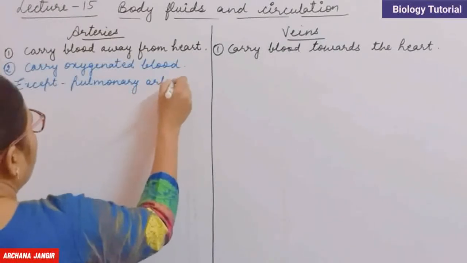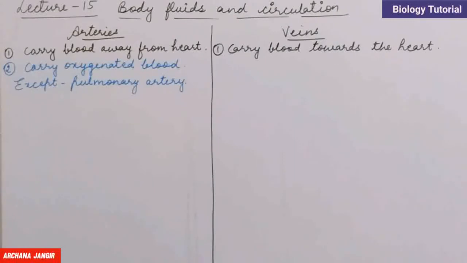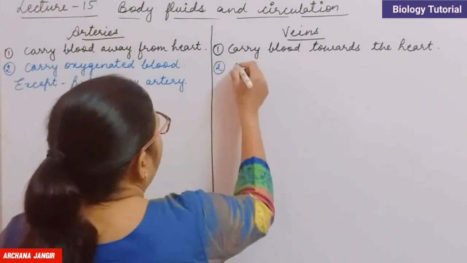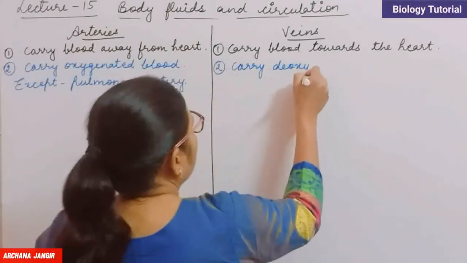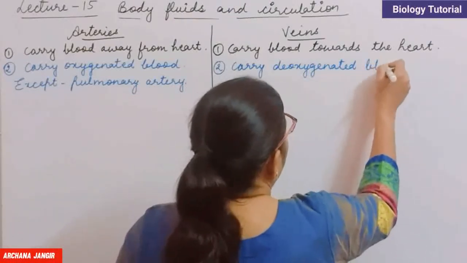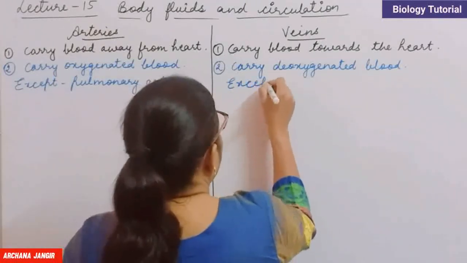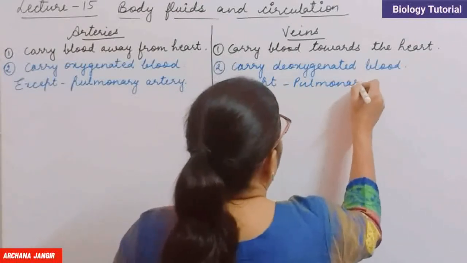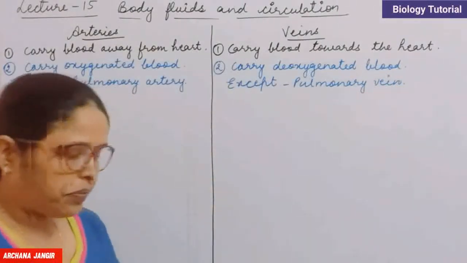We have to study about pulmonary artery and its function and location when we are going to study the structure of heart. And here, veins carry deoxygenated blood, and in case of veins, the exception is pulmonary vein, which carries oxygenated blood.